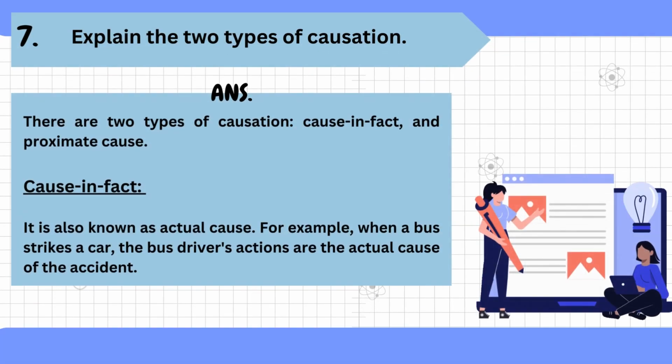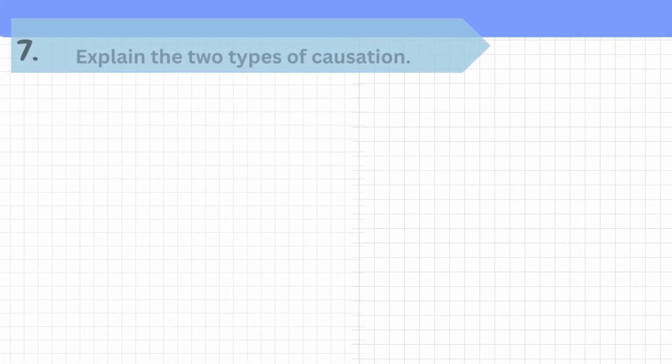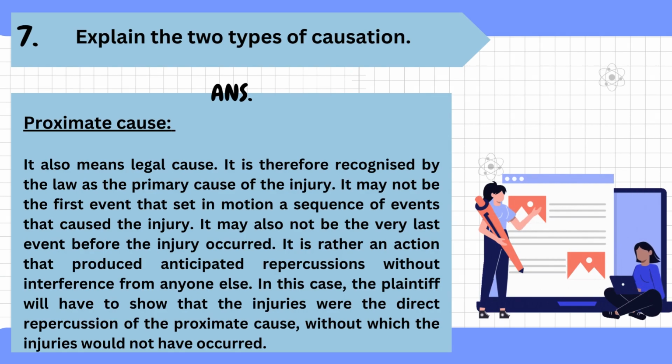7. Explain the two types of causation. Answer. There are two types of causation, cause in fact, and proximate cause. 1. Cause in fact, it is also known as actual cause. For example, when a bus strikes a car, the bus driver's actions are the actual cause of the accident. 2. Proximate cause, it also means legal cause. It is therefore recognized by the law as the primary cause of the injury.